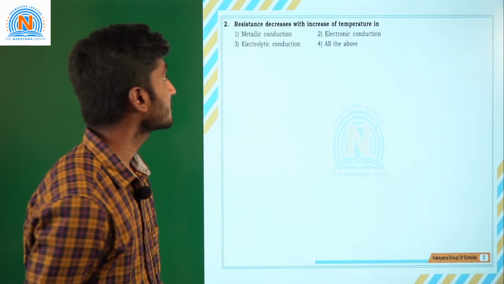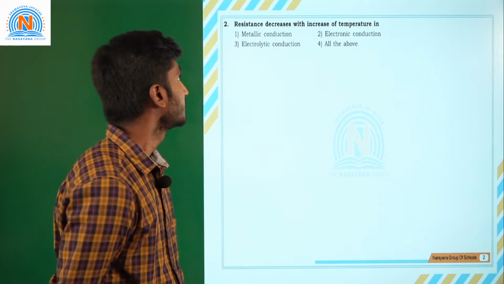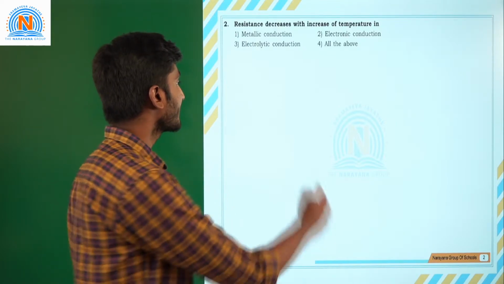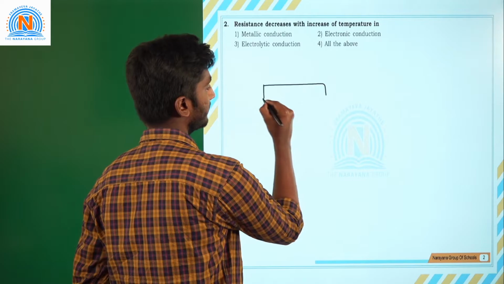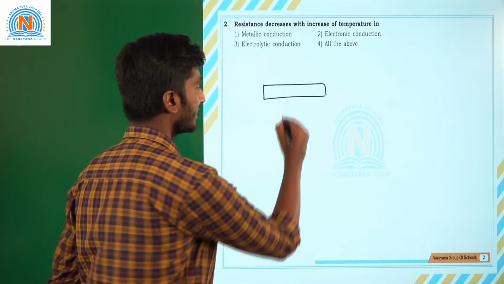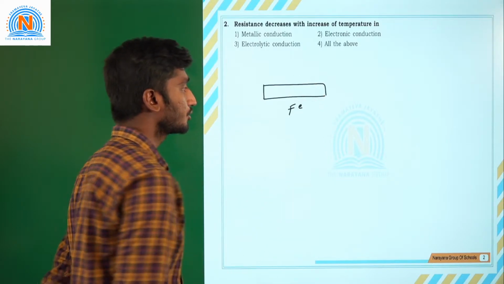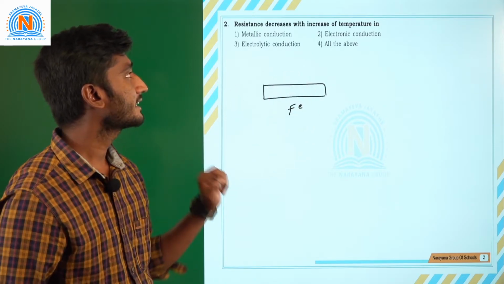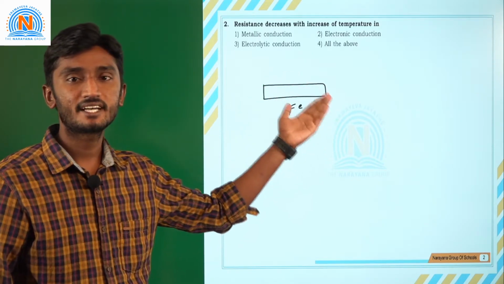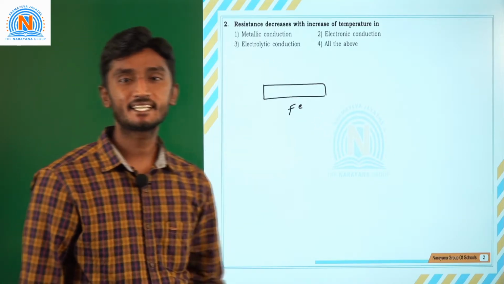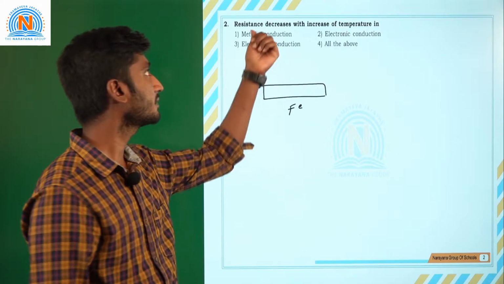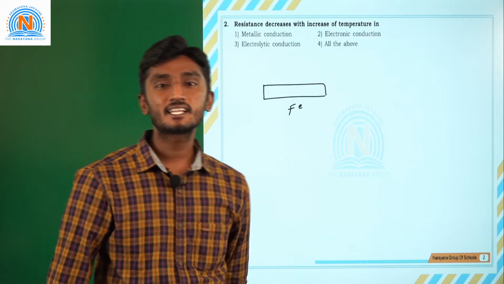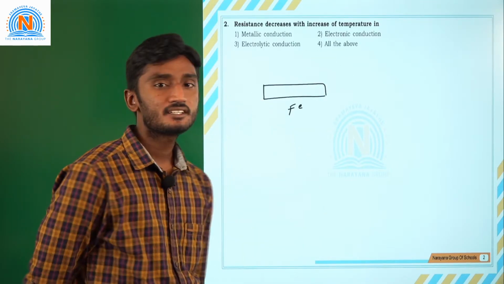Resistance decreases with increasing temperature. The first option they have given is metallic conduction. What is meant by metallic conduction? If you take a metal, suppose iron, an iron rod, iron is a metal. Through this iron you can pass electricity, right? This is nothing but metallic conduction. If you increase the temperature of this iron, the conductance of iron will decrease. Conductance decreasing is nothing but resistance increasing, but the question asks for resistance decreasing with increasing temperature. So in the case of metallic conduction it is wrong.